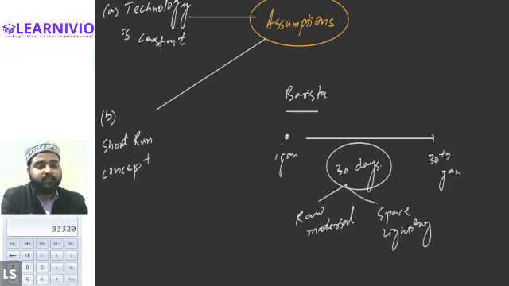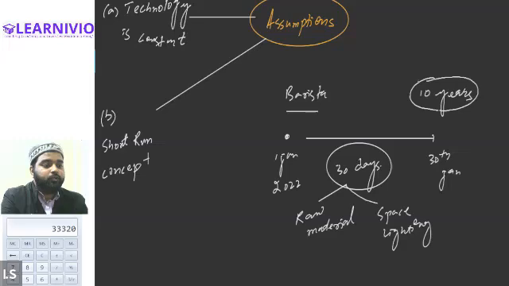But let's say you visited Barista on 1st January 2022, and then you visit again after, let's say, 10 years. So 10 years is a long period of time. Do you think there is a possibility that the space might change?